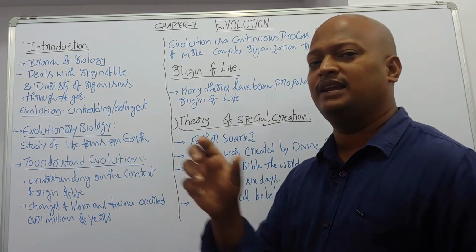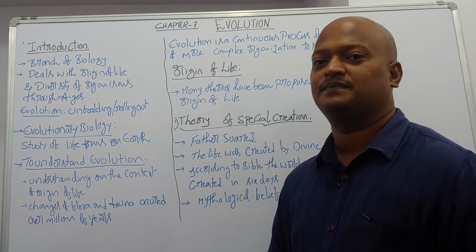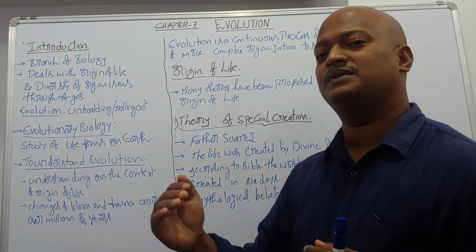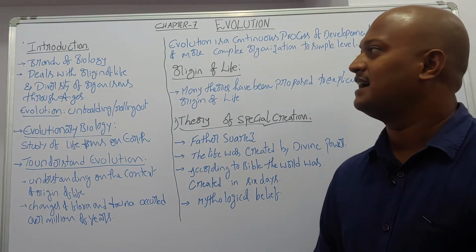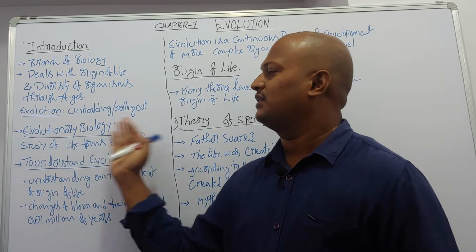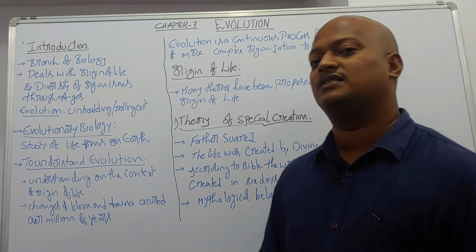So the meaning of evolution is unfolding or rolling out. Gradually it develops, and rolling out is the formation of new species. Right? So evolutionary biology is the study of life forms on the earth.